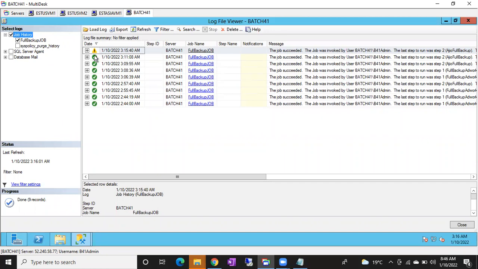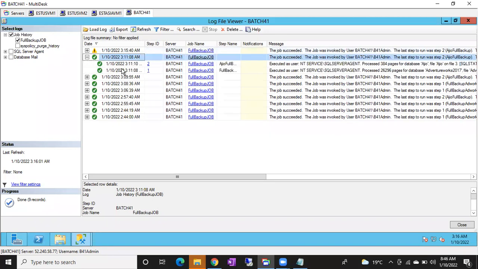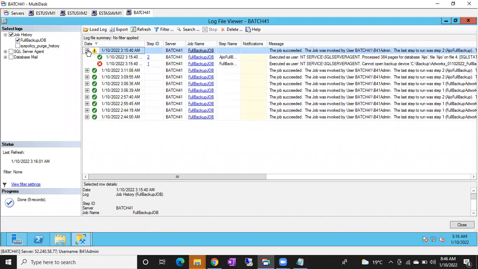I'll tell you. If you can see a complete green check, that means all steps are executed successfully. If you expand this plus symbol, you can see step 1 and step 2 both are executed successfully. Warning symbol means partially executed. If you expand this one, step 1 failed, but step 2 succeeded. Actually, we gave go to next step.